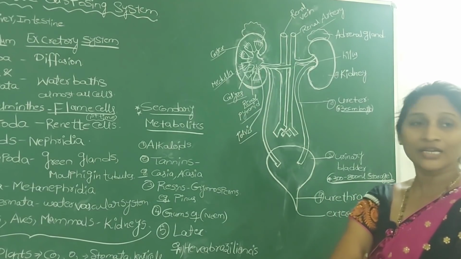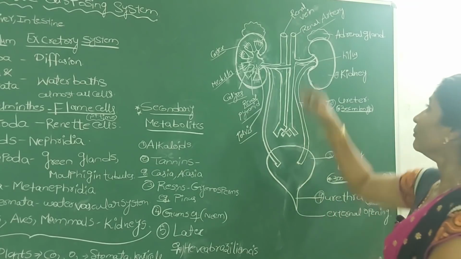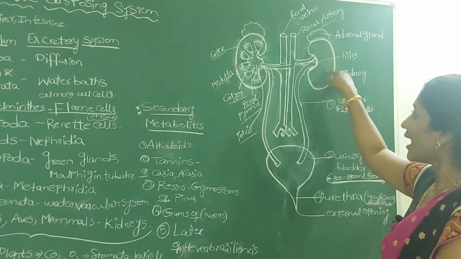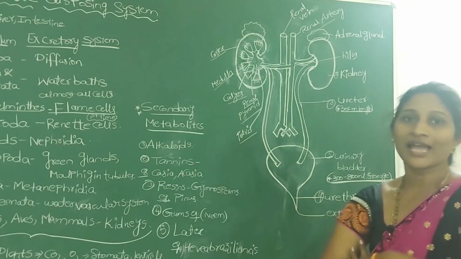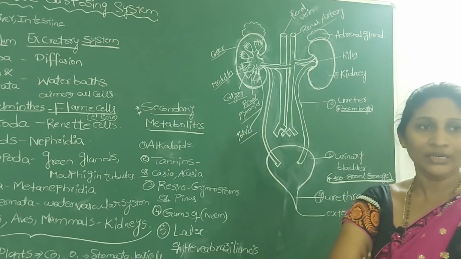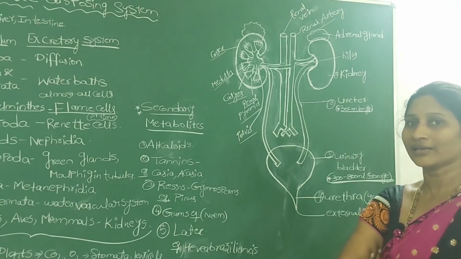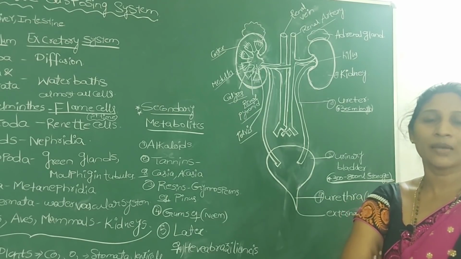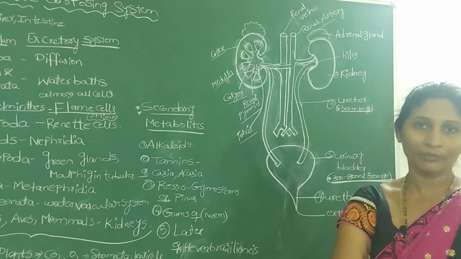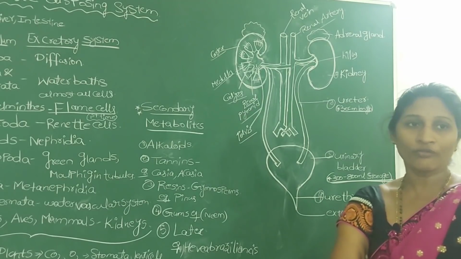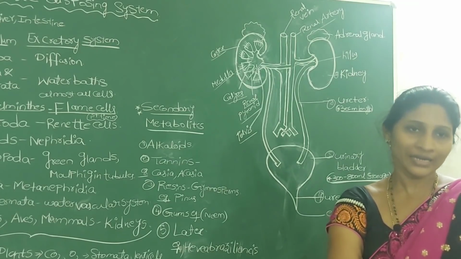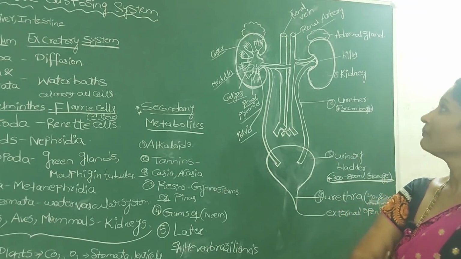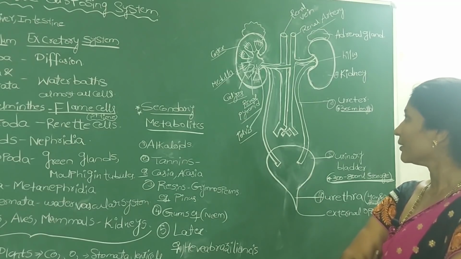Once the blood is brought by the renal artery with the waste molecules to the kidneys, the blood is filtered in the kidneys. The waste molecules are separated or filtered out of the blood, and the purified, filtered blood comes out again through the renal vein.